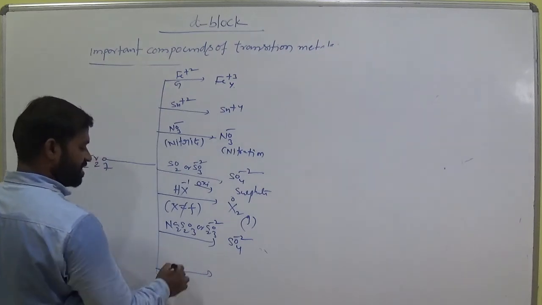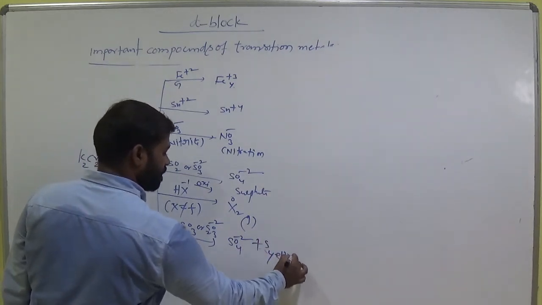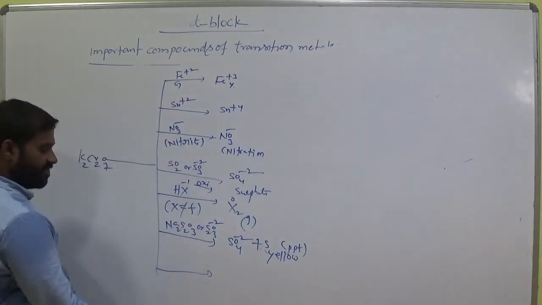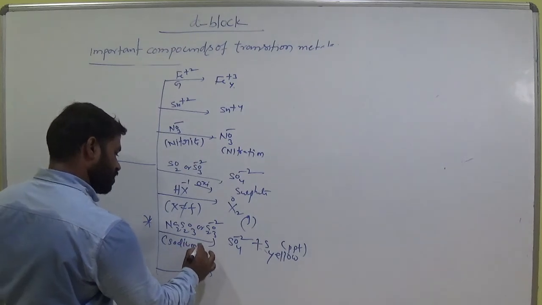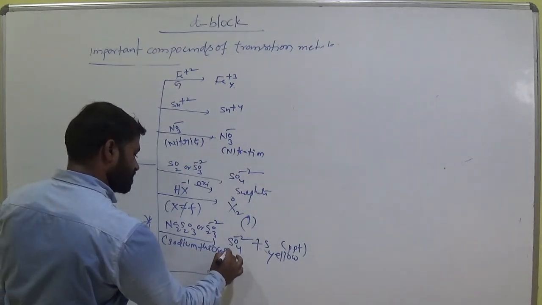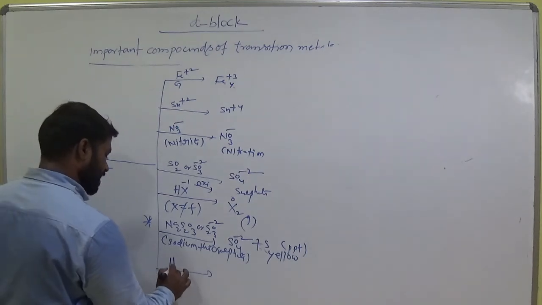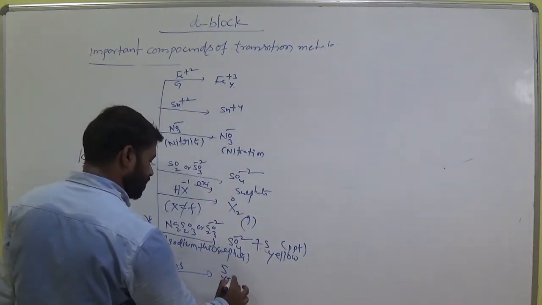It is also oxidation. And sulfur, yellow in color, a yellow precipitate, solid sulfur is formed. This is called sodium thiosulfate. And hydrogen sulfide H2S becomes sulfur, which is in yellow color.